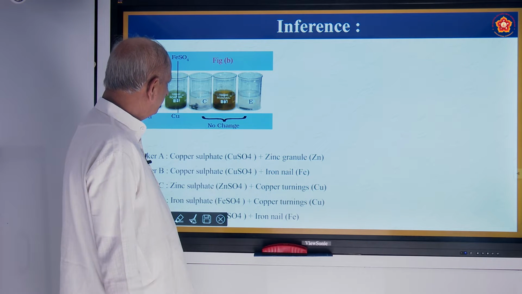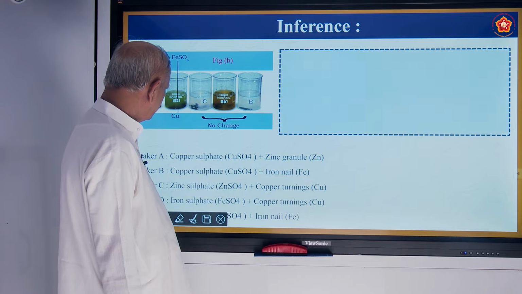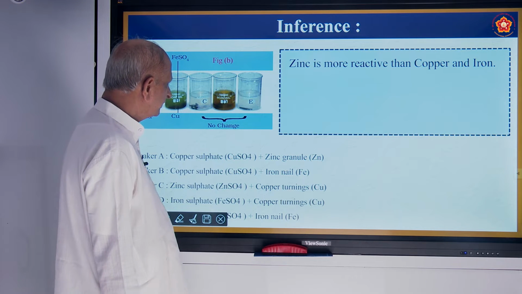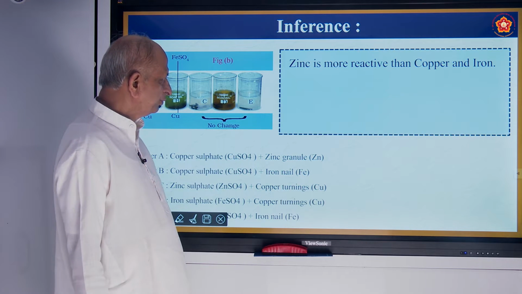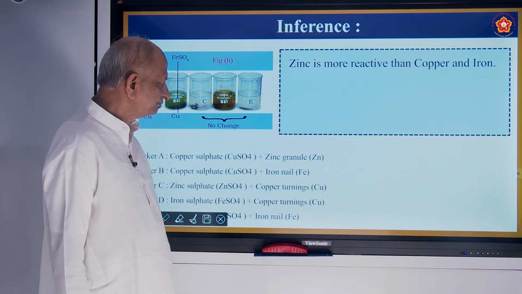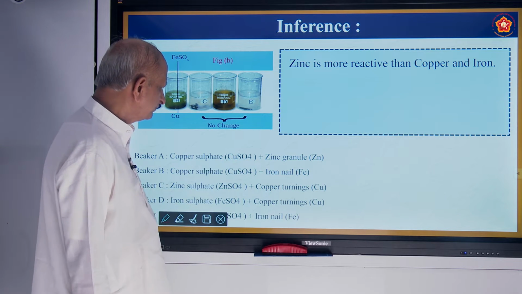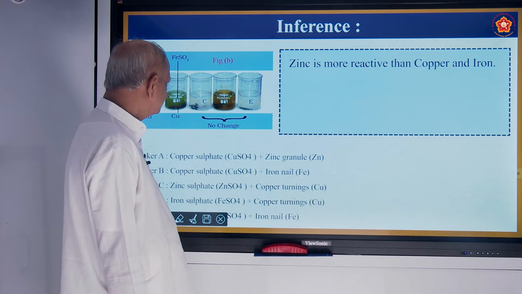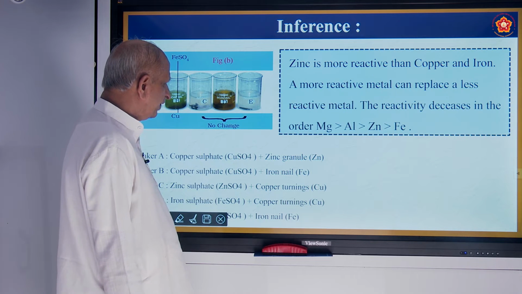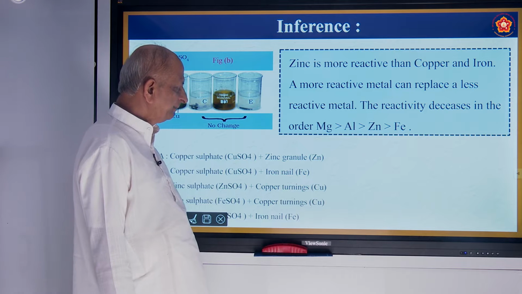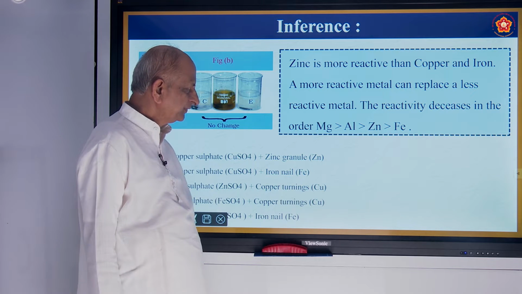So this is the inference you get. The inference is zinc is more reactive than copper and iron. Therefore, it displaces copper. And also, a more reactive metal can replace a less reactive metal.